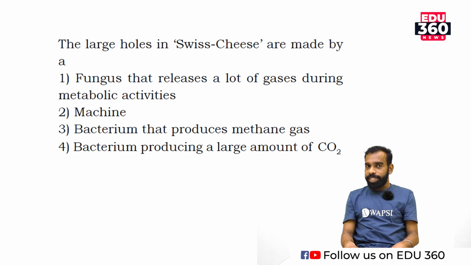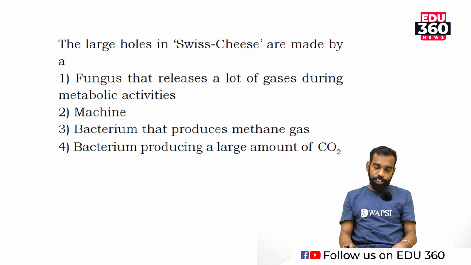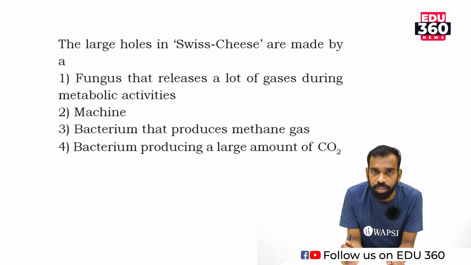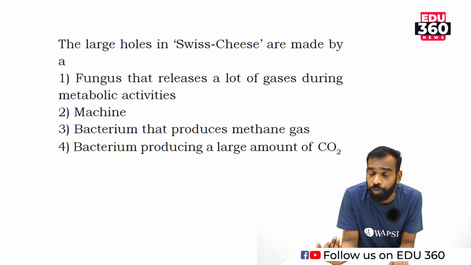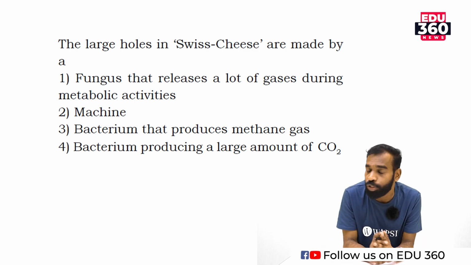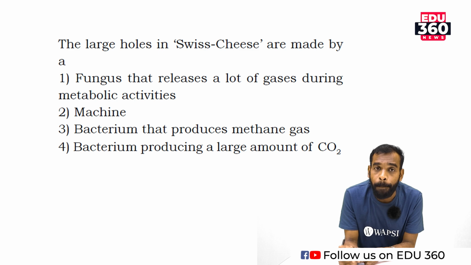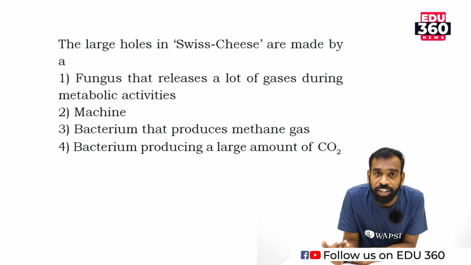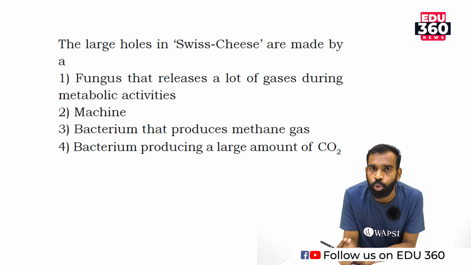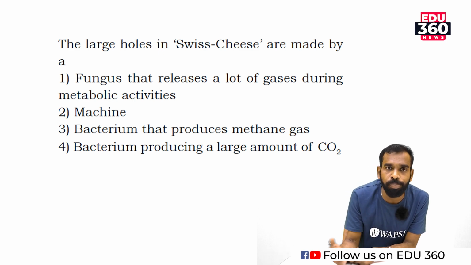There are 2 cheeses mentioned in the NCERT textbook, Swiss cheese and Roquefort cheese. The Swiss cheese and the Roquefort cheese are produced by 2 types of microorganisms, bacteria and fungus. Propionibacterium shermanii and Penicillium roqueforti. These are beneficial microorganisms.